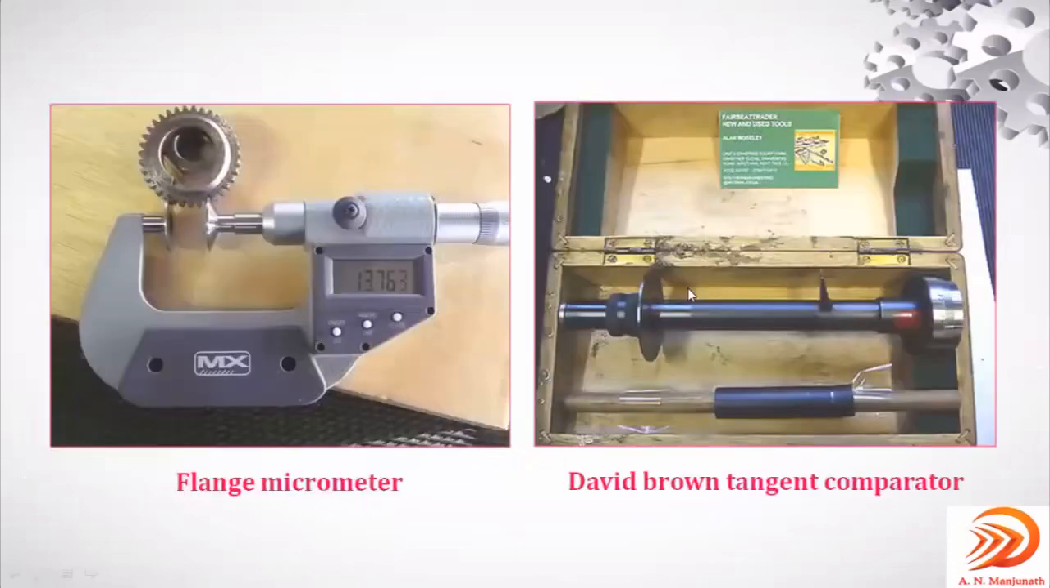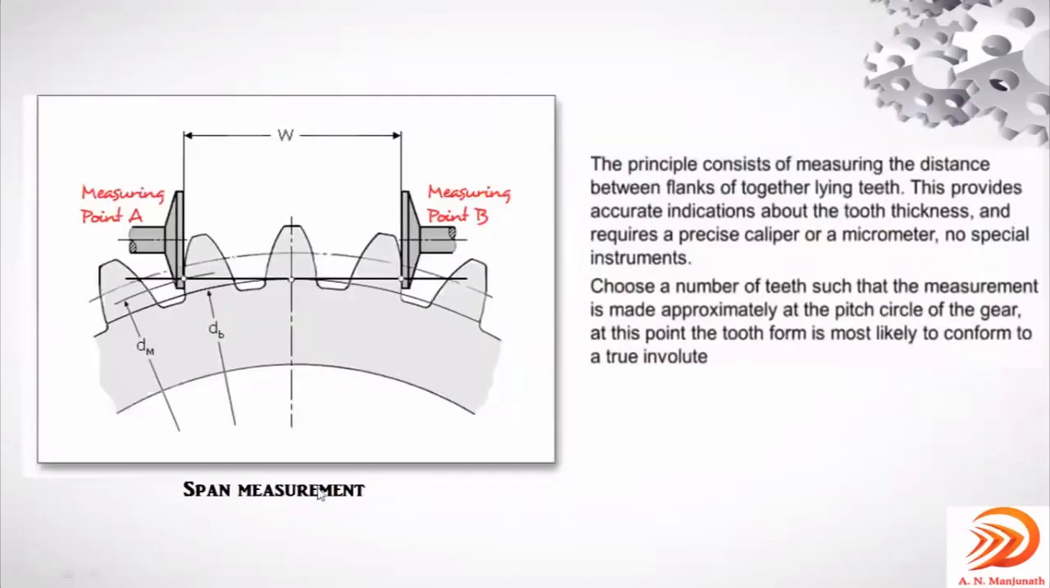So these are the two instruments which can be used to do the span measurement, right? See the first one, what you are seeing on the screen, it is called flange micrometer. This can be used, or the second one, David Brown tangent comparator, or simply called tangent comparator. This can also be used. Either the first one or the second one can be used to do this span measurement.